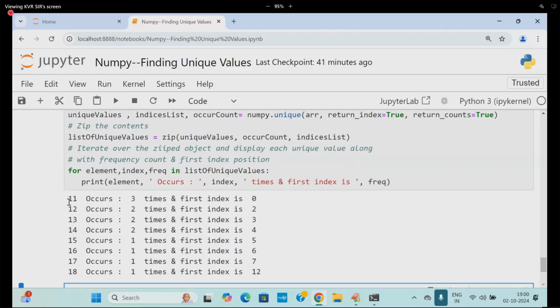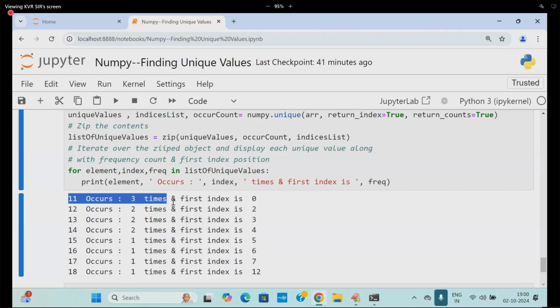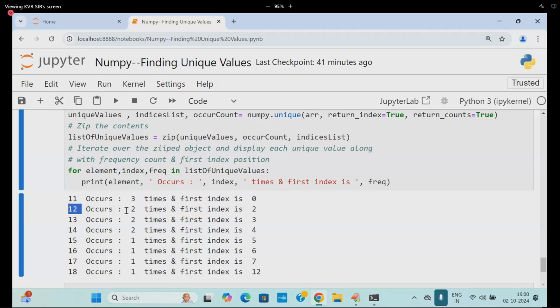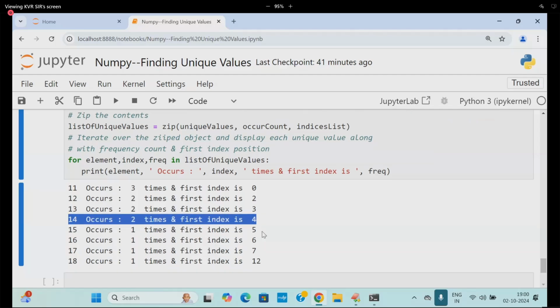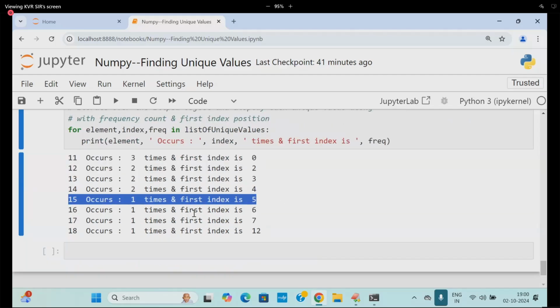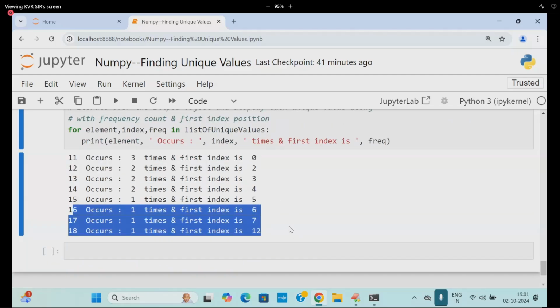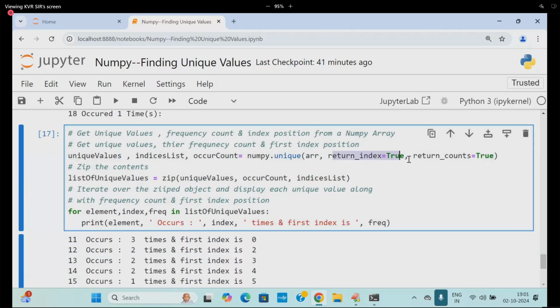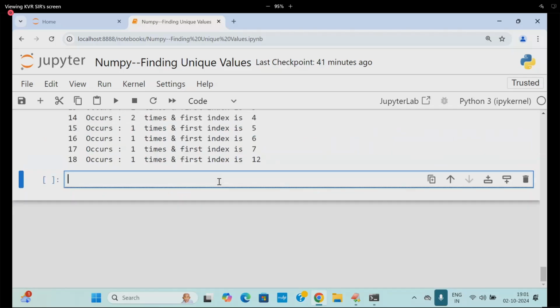So here 11 occurs three times, at first index 0. Original index I am talking about. Next, 12 occurs two times at index 2. 13 occurs two times, 3 and 2. 14 occurs two times, 4th and 5th. And the other elements occur one time only. So what is the mechanism we passed? return_index, return_counts. Clear?